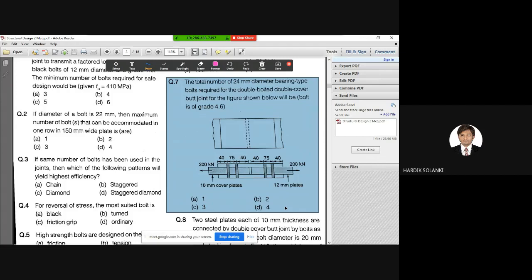In the GATE exam, the IS codes are not allowed. Similarly, for our exam also, IS codes are not allowed. You need to remember these values and formulas. So try to remember the formulas, try to remember the values, because in the external exam also, for you guys, IS codes are not allowed. Clear?